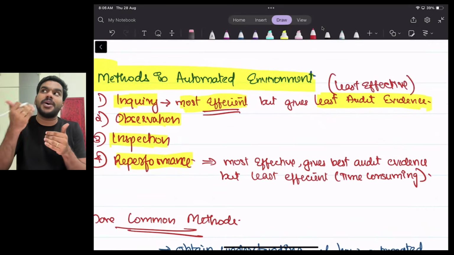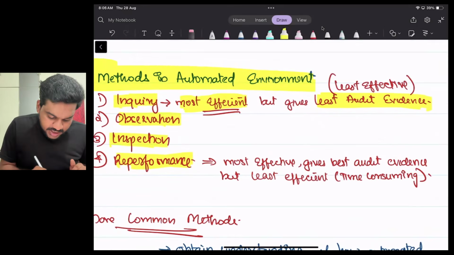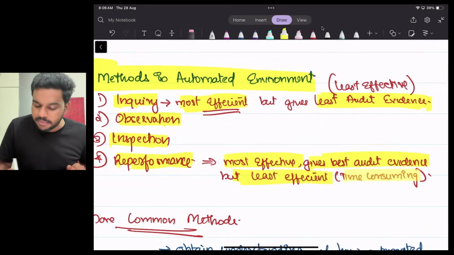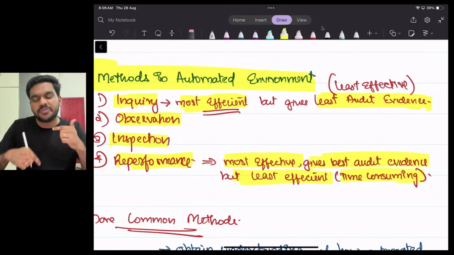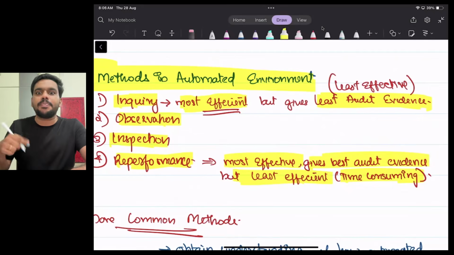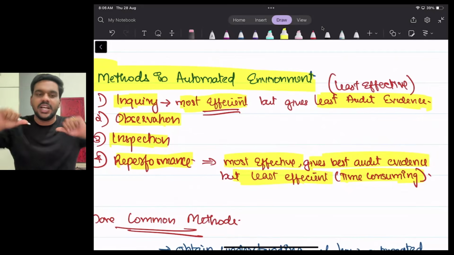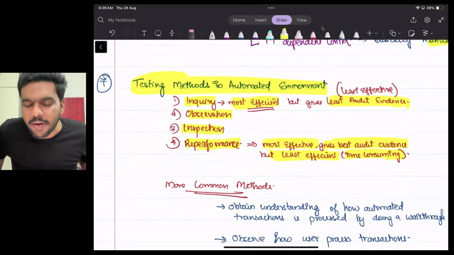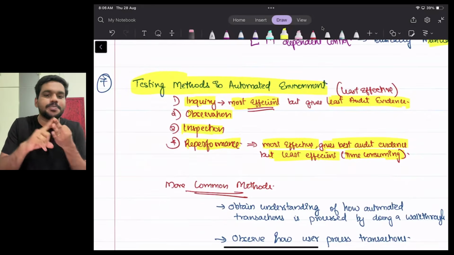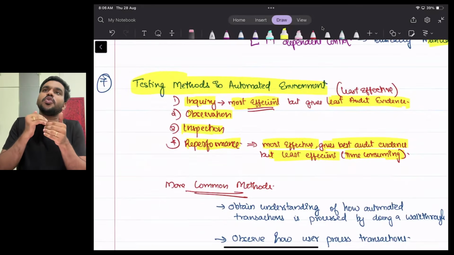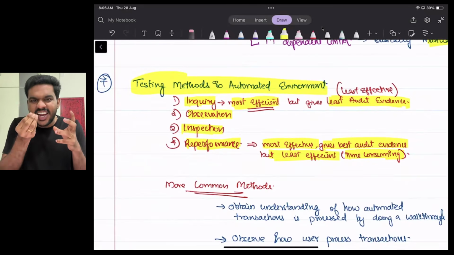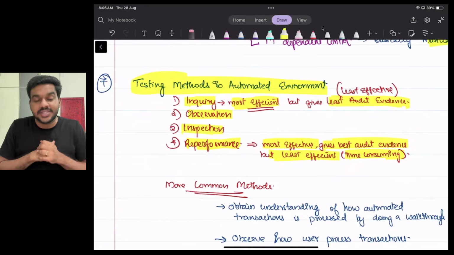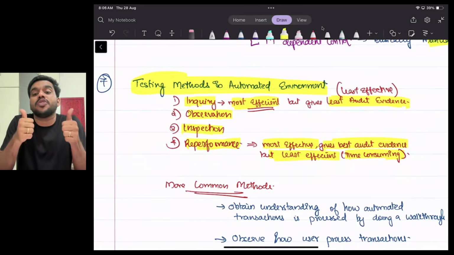Which method gives you the best audit evidence? Sir, reperformance gives the best audit evidence, most effective but least efficient because it's very time consuming. With reperformance, you have to perform everything from scratch. So reperformance is most effective but least efficient. Try to understand. So what are the different testing methods in automated environment? Four methods: inquiry, observation, inspection, reperformance. Inquiry is the most efficient, very less time consuming, but it gives you the least audit evidence. And reperformance will take a lot of time, but it will give you the best audit evidence.